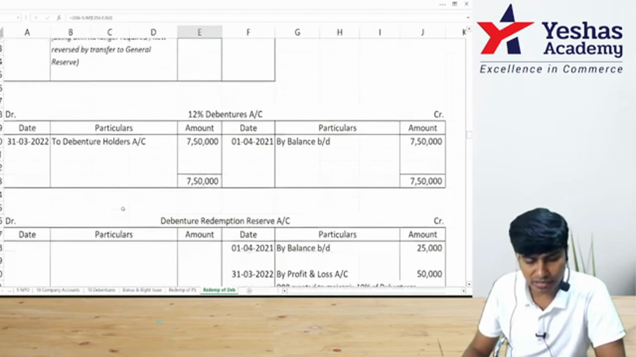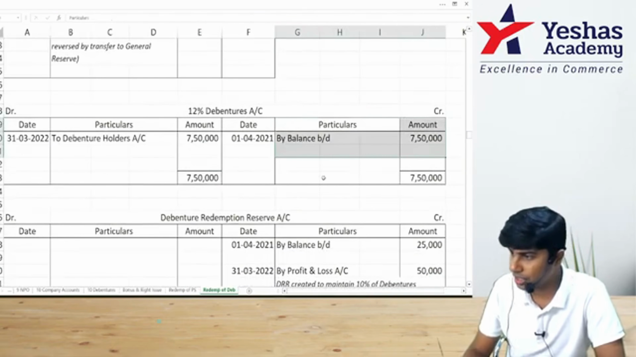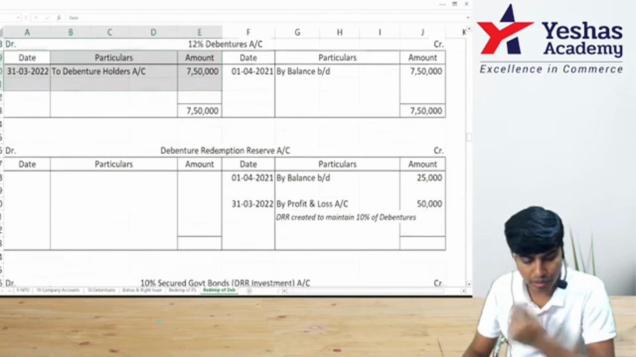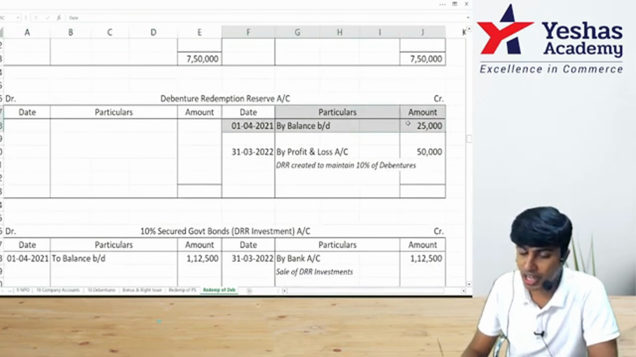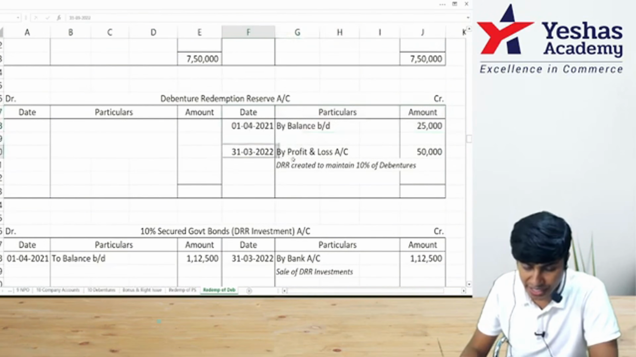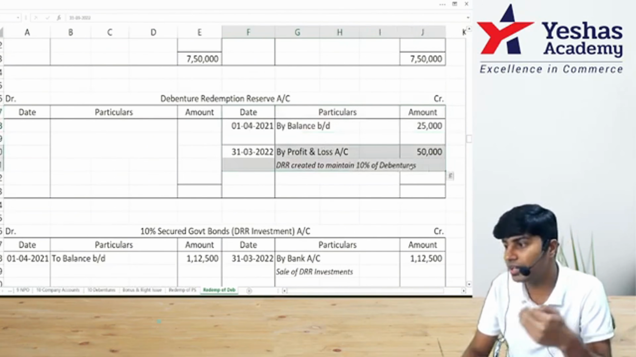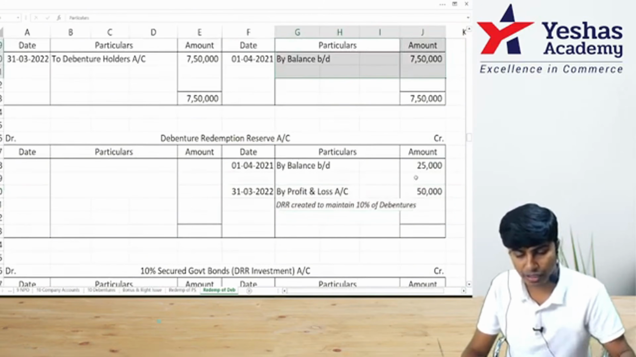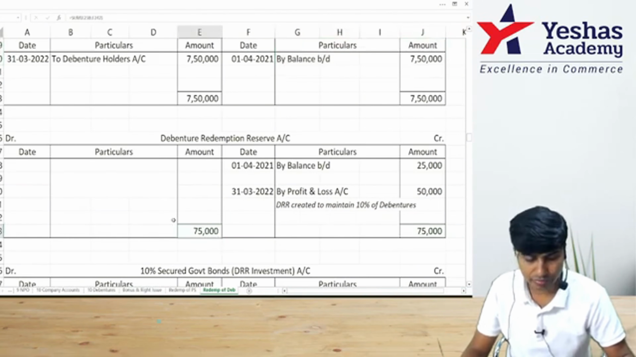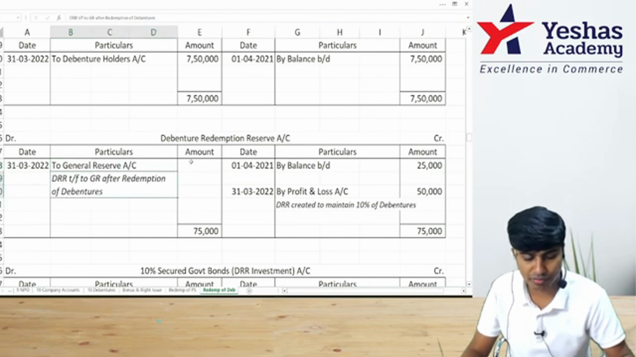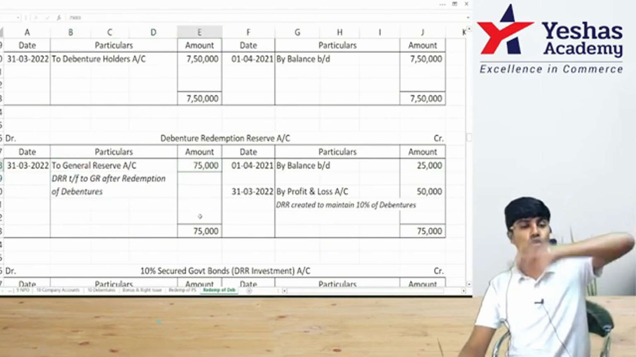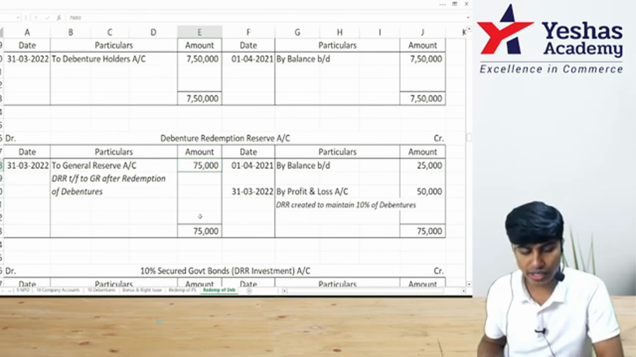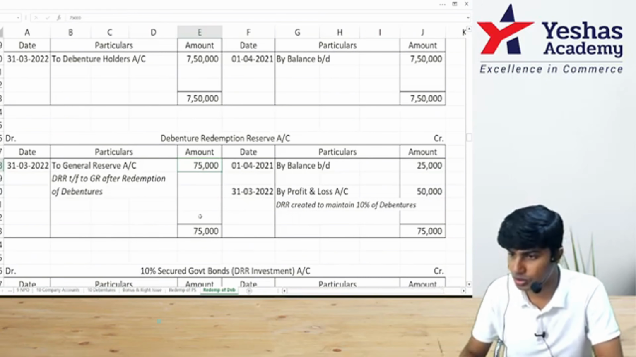Observe, once again, debentures. 7 lakh 50 was there. It stands transferred to debenture holders because it is getting redeemed. Debenture ledger. TRR. They had TRR of 25. We created TRR of 50 to maintain 10%, which is 75,000. 10% of 7 lakh 50. This is no longer required. So I'll transfer this to general reserve. TRR account debit to general reserve is the entry, 75,000. Understood this? TRR account is also closed.